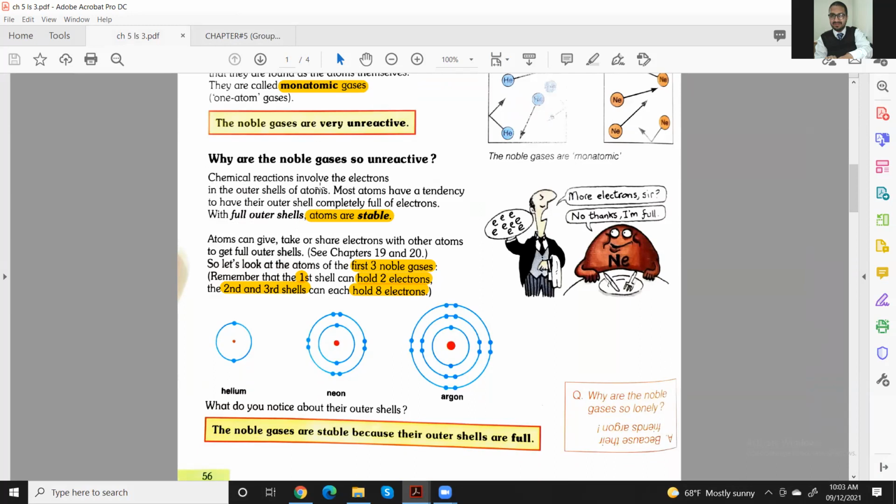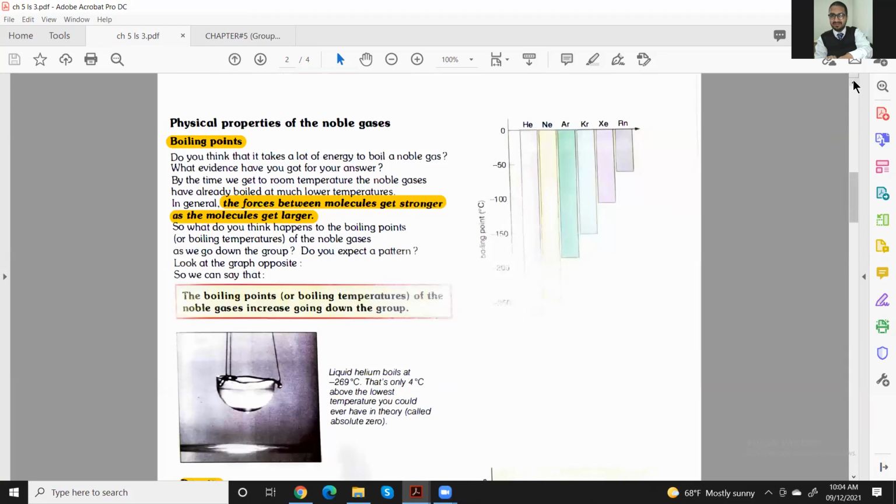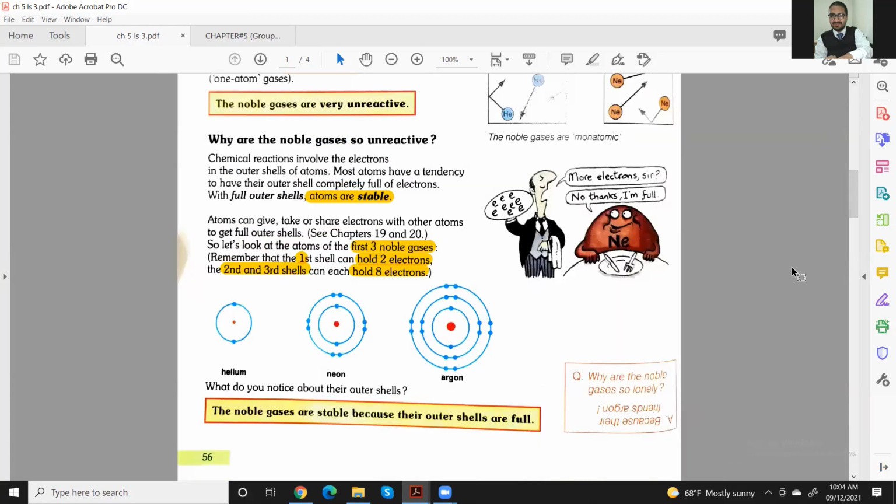Chemical reactions involve the electrons in the outermost shell of an atom. Most atoms have a tendency to have their outer shell completely full of electrons. With a full outer shell, atoms are stable. You know which are these atoms very well. These belong to group 8. Atoms give, take, or share electrons with other atoms to get a full outer shell. What can they do to complete their outer shell? Maybe they can lose, they can gain, or they can share their outermost shell electrons with other atoms and become stable.